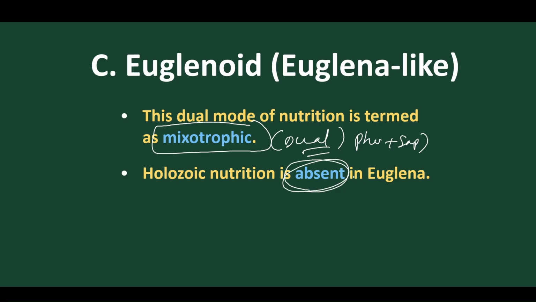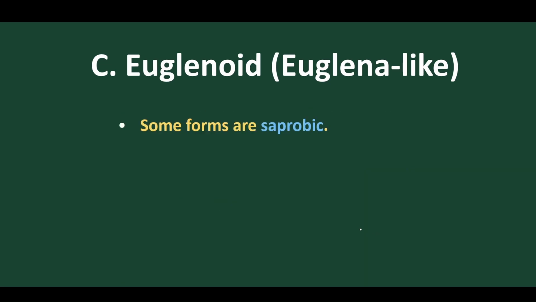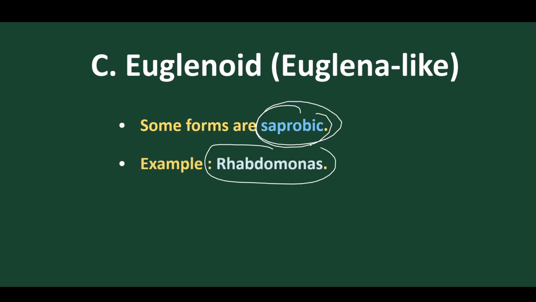Holozoic means direct engulfing, as we ingest or intake the food. So this type of nutrition is absent in Euglena. Very few of them have holozoic nutrition; the best example is Paranema, an organism among the Euglenoids where the food is engulfed and ingested. Some of them are saprobiotic, that is Rhabdomonas, the best example of saprobiotic nature.